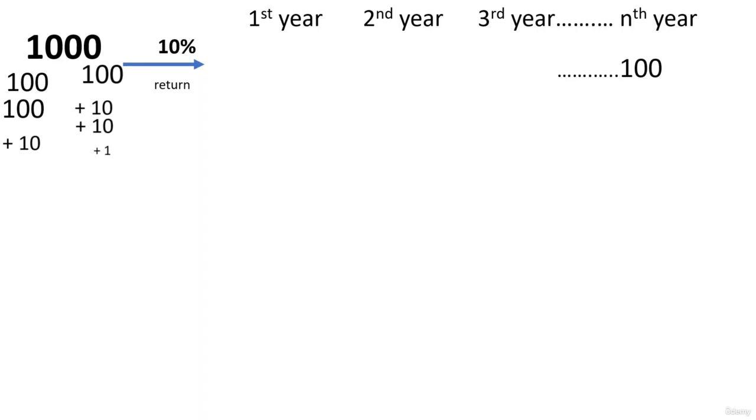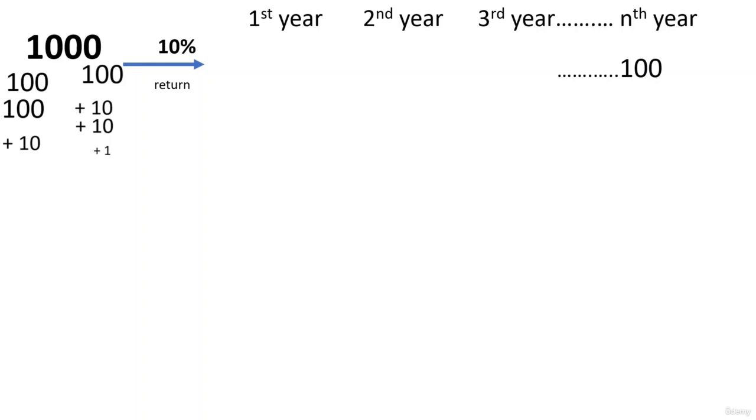Unlike simple interest, what you do in this case is you don't withdraw the amount which you get as the interest every year. You don't withdraw the interest every year, you compound it, you add it back to the principal. This is the principle which is being followed by the banks right now. If you have a fixed deposit, you might already know this. This is exactly what happens in the case of deposits nowadays in banks.